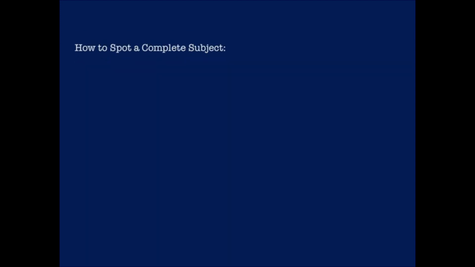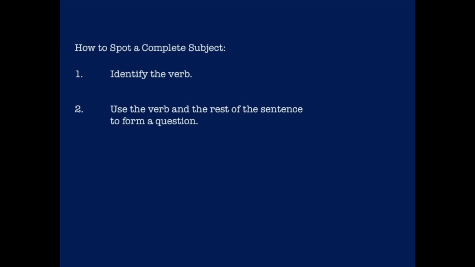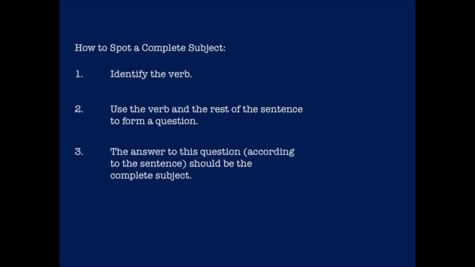If you ever have trouble identifying the subject of a sentence, an easy trick you can use is to take the verb and then the rest of the sentence and turn it into a question. Your answer to that question should be the subject. For example, if we look at this statement, today is Tuesday, we can take the verb is and then the rest of the statement and ask, what is Tuesday? And according to the sentence, the answer is today. So is is our verb, today is our subject.